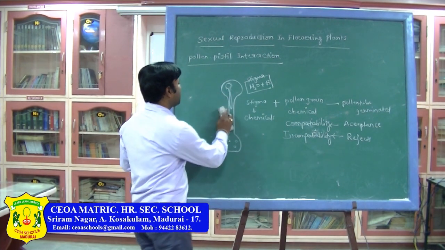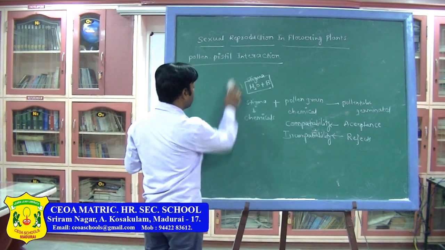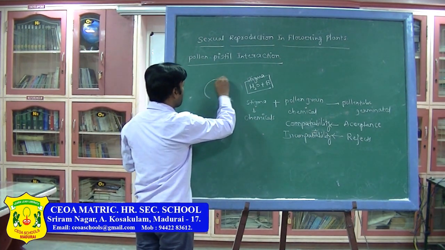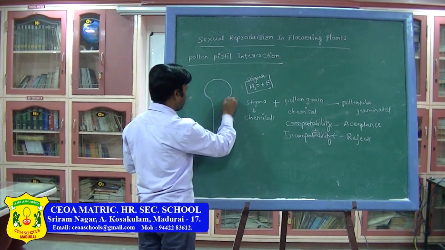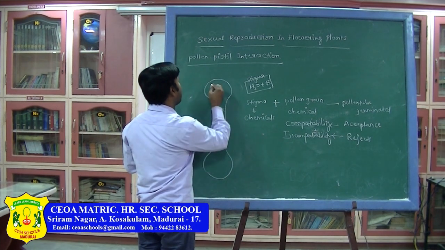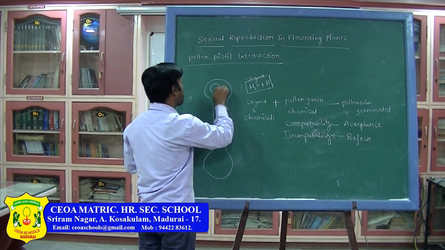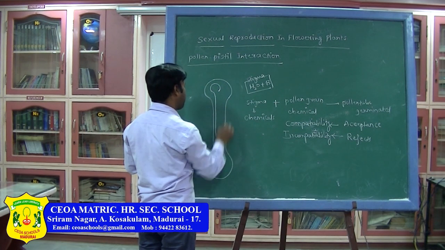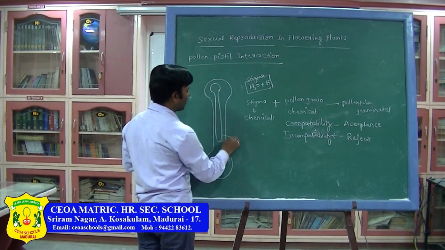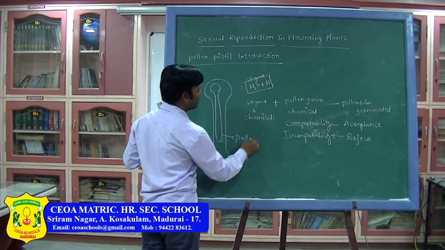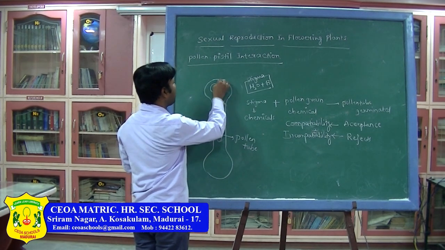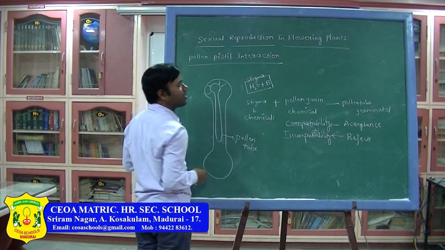Let us see the structure of the pollen tube and what will be present in it. Now this is the pollen grain, and now I am drawing the pollen tube. It takes water, sugar, amino acids, boron, and the pollen tube is germinated.